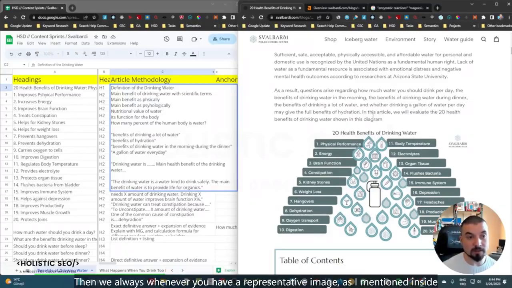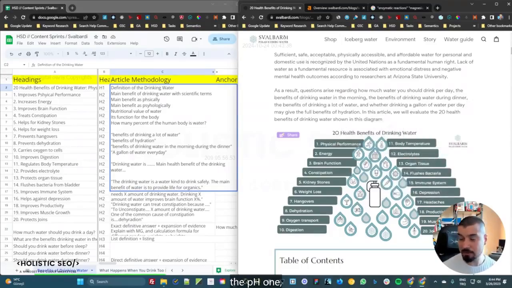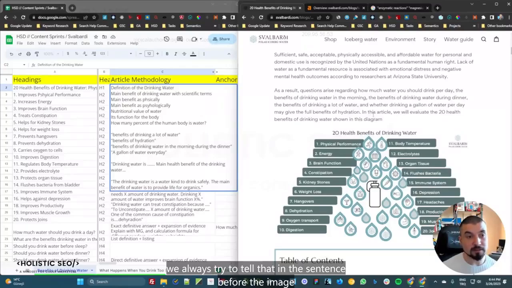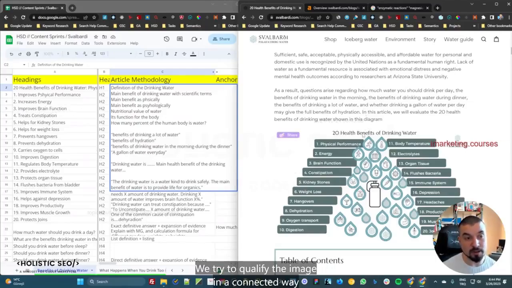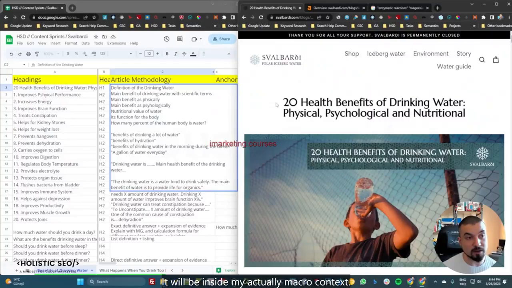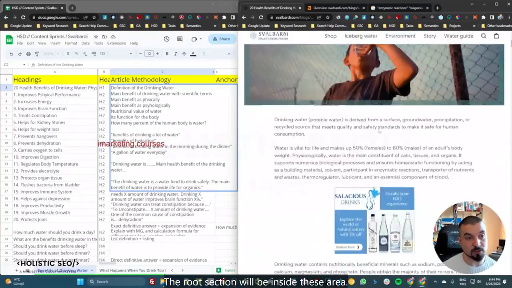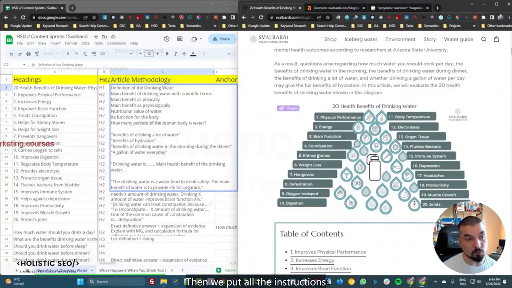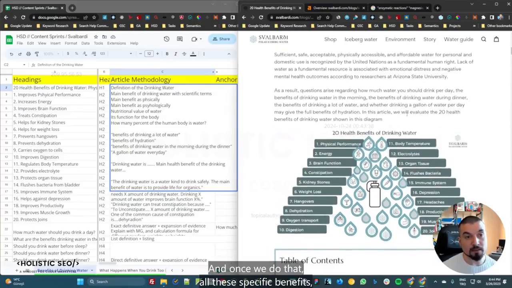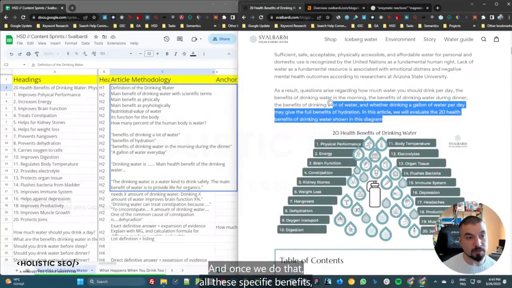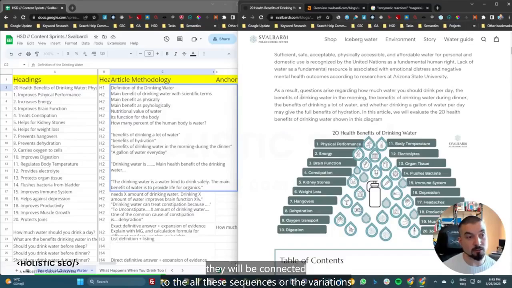Then whenever you have a representative image, as I mentioned inside the H1, we always try to qualify the image in a connected way in the sentence before the image or the sentence after the image, because whatever I write into this representative image will be inside my actual macro context. The root section will be inside this area. Then we put all the instructions in this part directly to do our diagram one more time. And once we do that, all these specific benefits will be connected to all these sequences or the variations of the sequences.